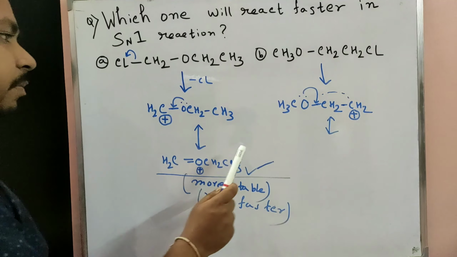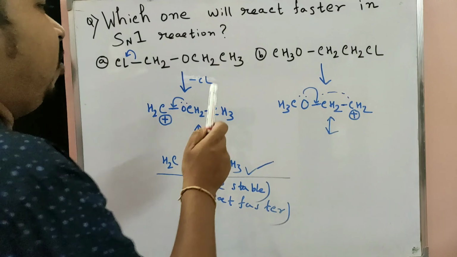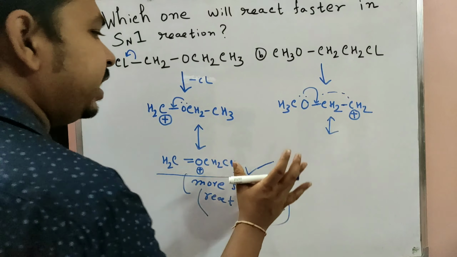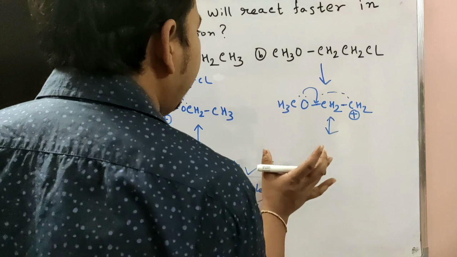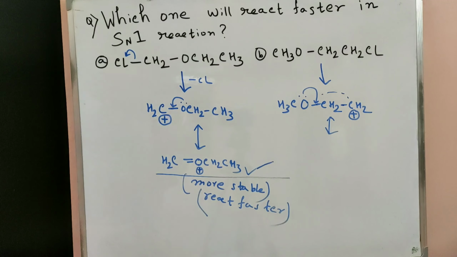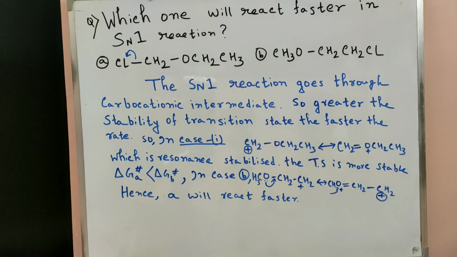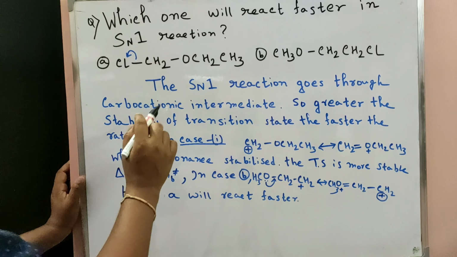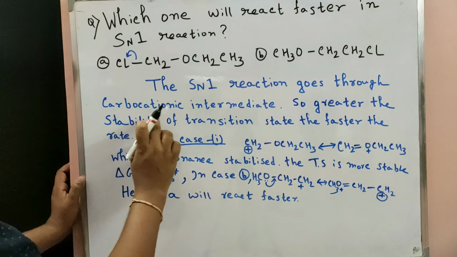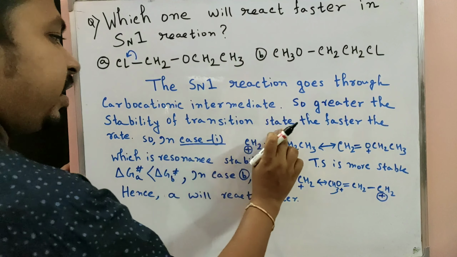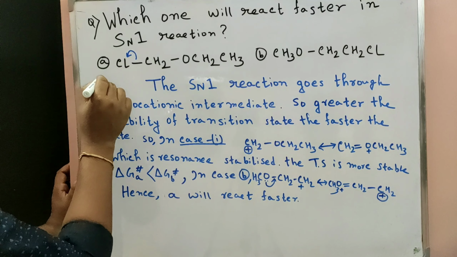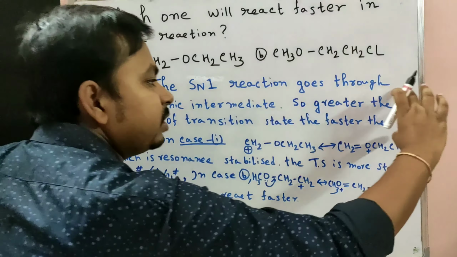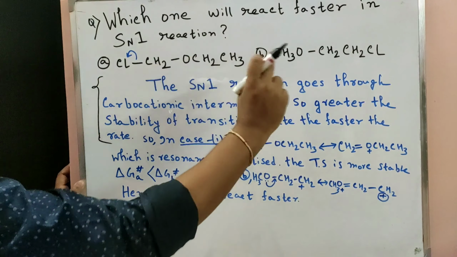The answer is ready, but how do we write this answer in a university question paper? So I also show here one question-answer pattern. Everything is the same, the whole answer pattern is the same, so just follow the discussion. Here is the writing pattern of the university. The SN1 reaction goes through a carbocationic intermediate. So the greater the stability of the transition state, the faster the rate. This one is common for every question. These three lines are common for every question of this type.